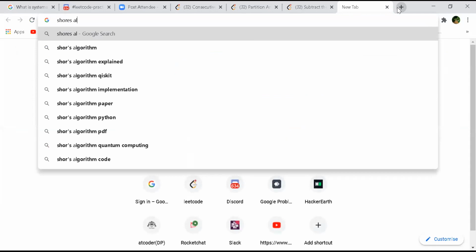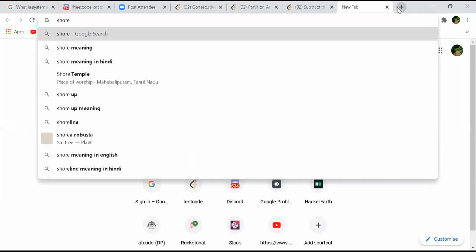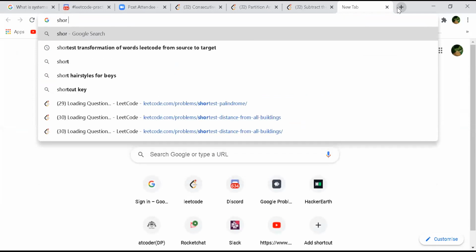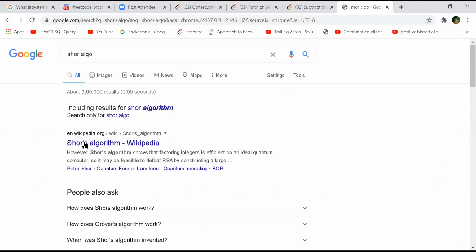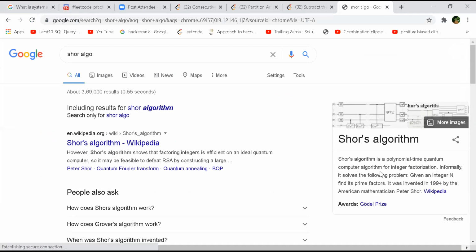Shor's only. Yeah, Shor's, the lower one. I didn't see the recommendation, sir. Okay, it's a polynomial time quantum computer algorithm for integer factorization. So that is what they call integer factorization.